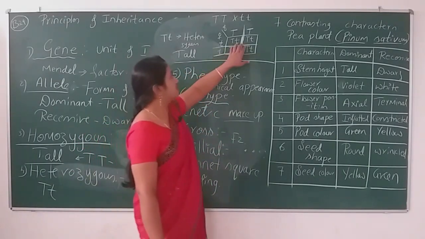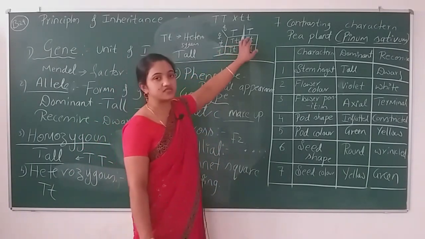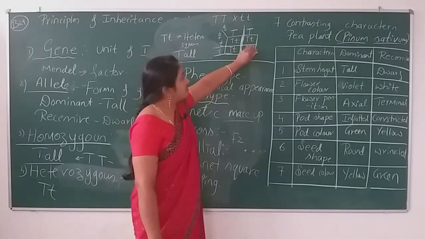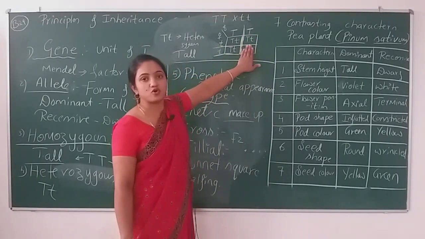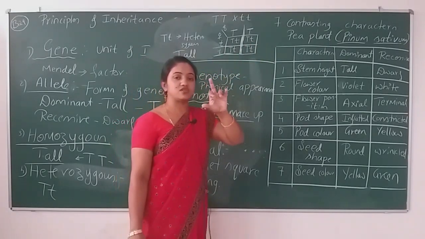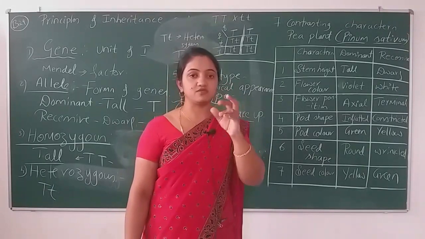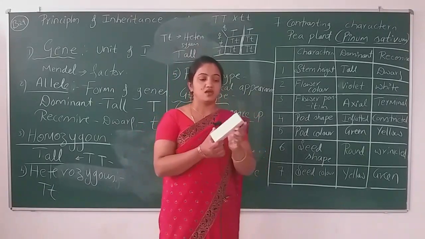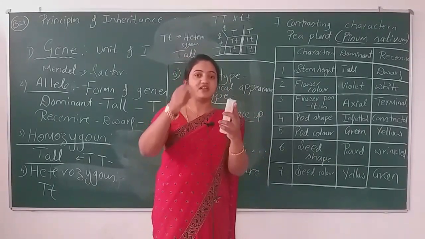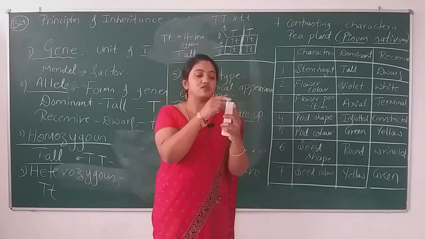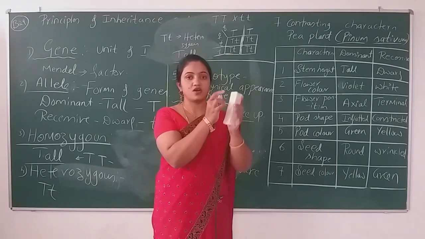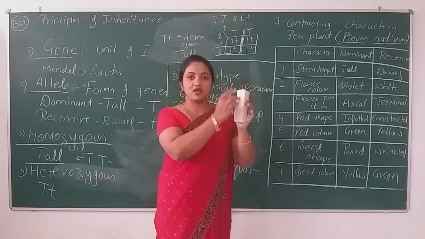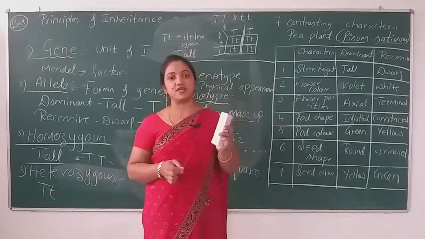Here, for the offspring, if we self-pollinate this plant, we dust the pollen grains on the stigma of the same flower's gynoecium. In the flower, the gynoecium and androecium will both be there.